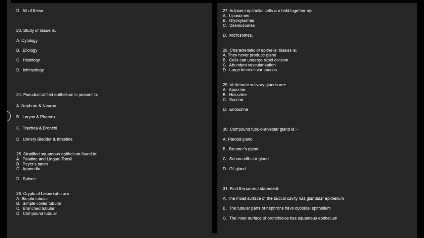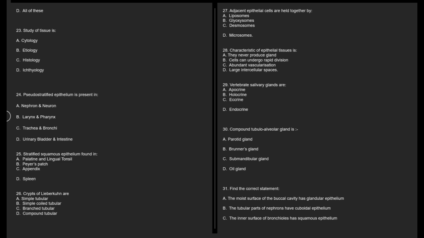29. Vertebrate salivary glands are A. Apocrine, B. Holocrine, C. Eccrine, D. Endocrine. 30. Compound tubulo-alveolar gland is A. Parotid gland, B. Brunner's gland, C. Submandibular gland, D. Oil gland.